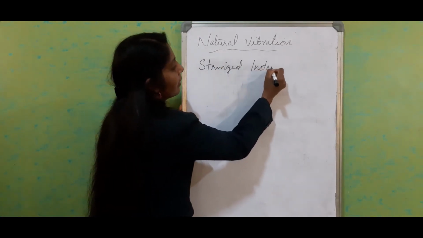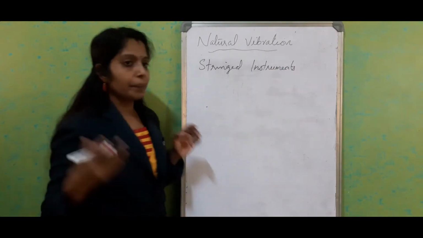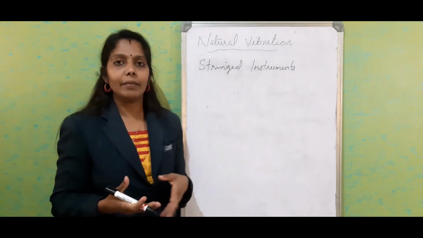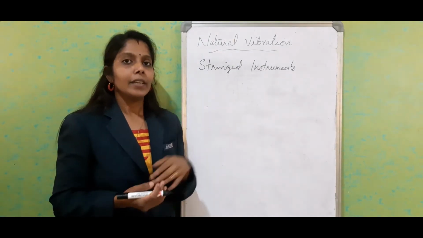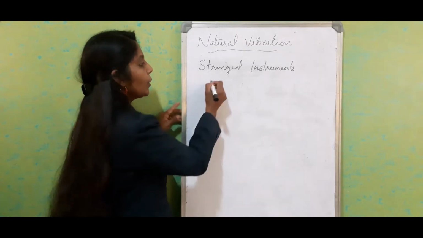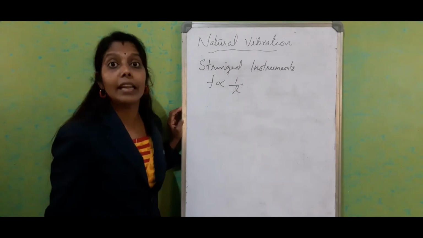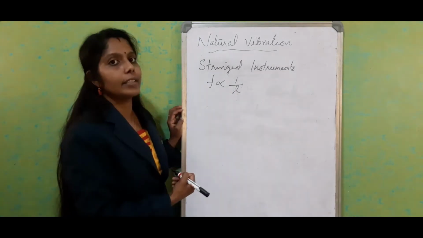Stringed instruments, for example, guitar, violin. We know that different strings are there. We know that there is a factor called length of the string, right? The frequency is always inversely proportional to the length of the string for stringed instruments.